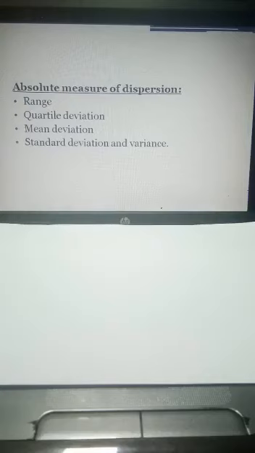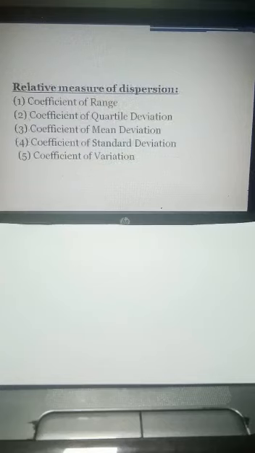Under the absolute measures we have range, quartile deviation, mean deviation, standard deviation and variance. And under the relative measures of dispersion we have the same ones, but we calculate the coefficient of range, coefficient of quartile deviation, coefficient of mean deviation, coefficient of standard deviation and coefficient of variation.